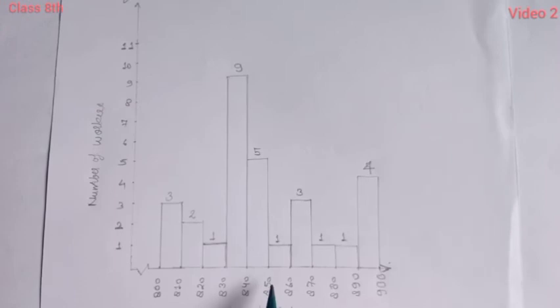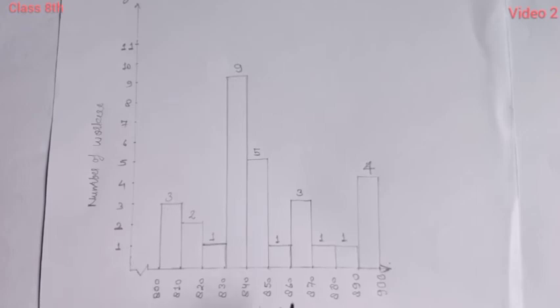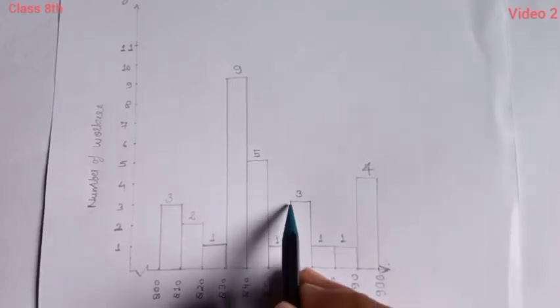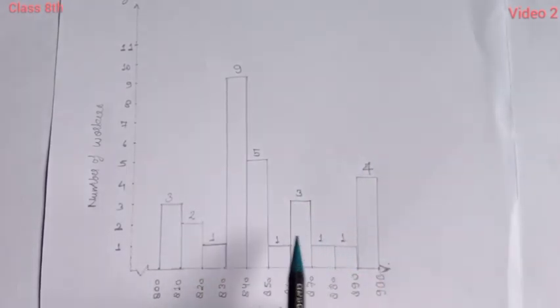Here you can see 850 is here, and from here the lower limit should be taken, because we have to search for 850 and more than 850. So add all these: 4, 3, 7, 8, 9, 10. So 10 workers earn equal to or more than 850 rupees.